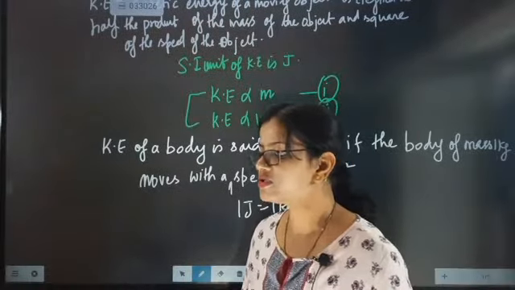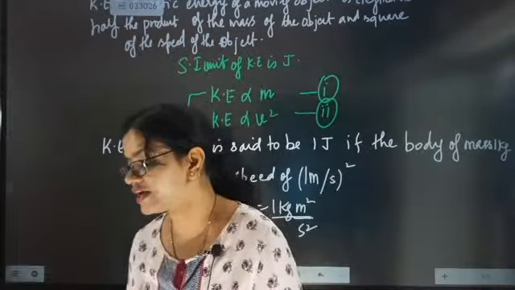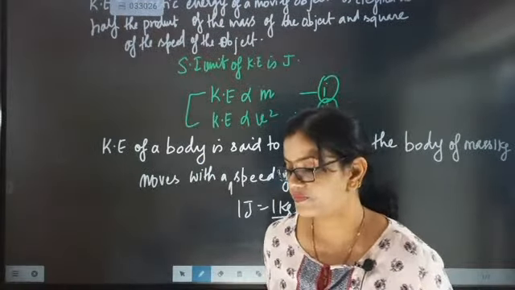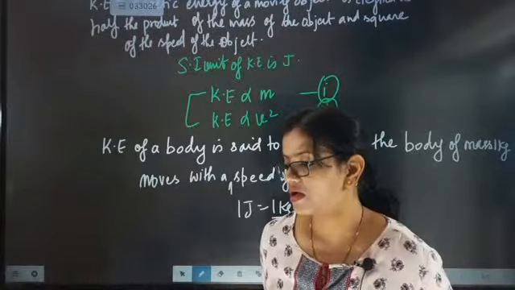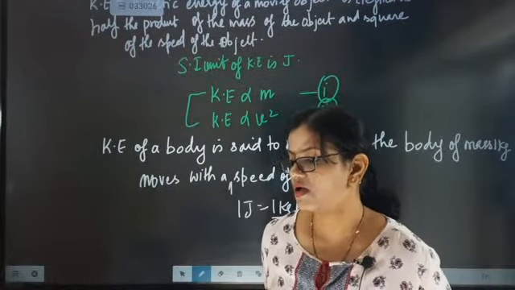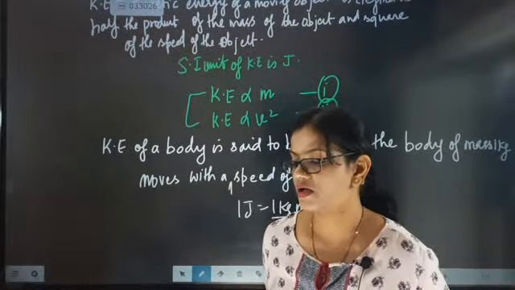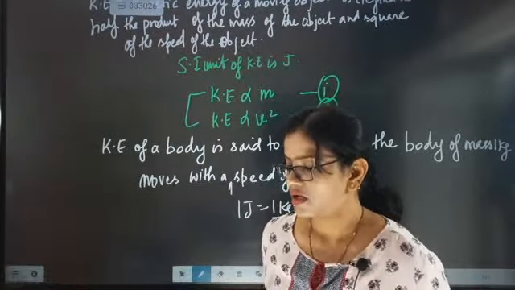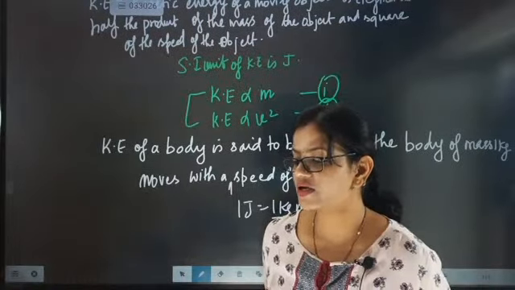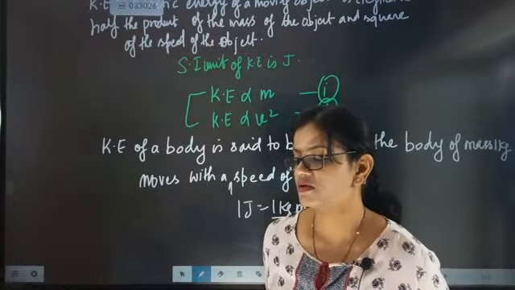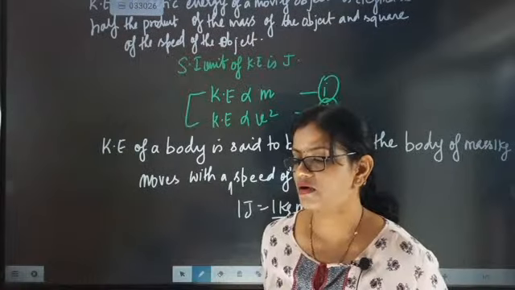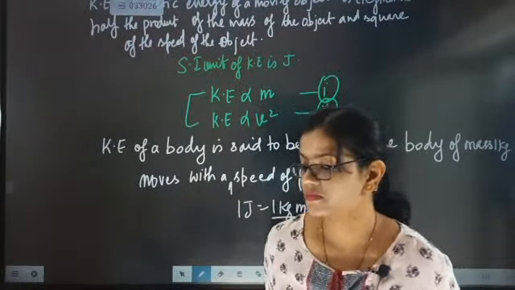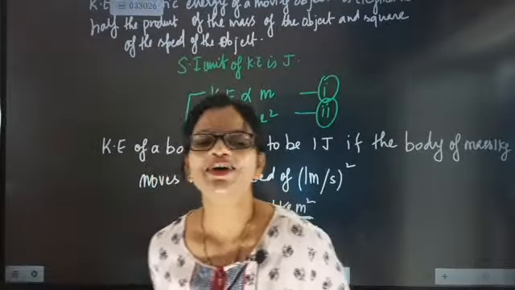Till here everybody understood. Then we are going to go towards relation between kinetic energy and linear momentum. What is that? Half mv square, correct only na? No need.